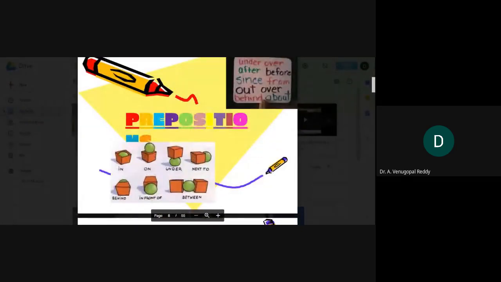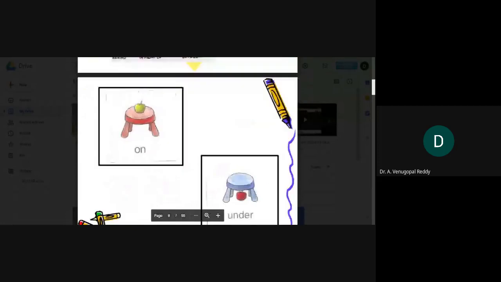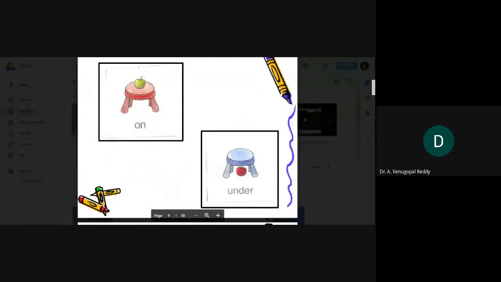The ball is in the box, on the box, under the box, next to the box, behind the box, in front of the box, and between the boxes. The apple is on the stool in the first picture, under the stool in the second picture.